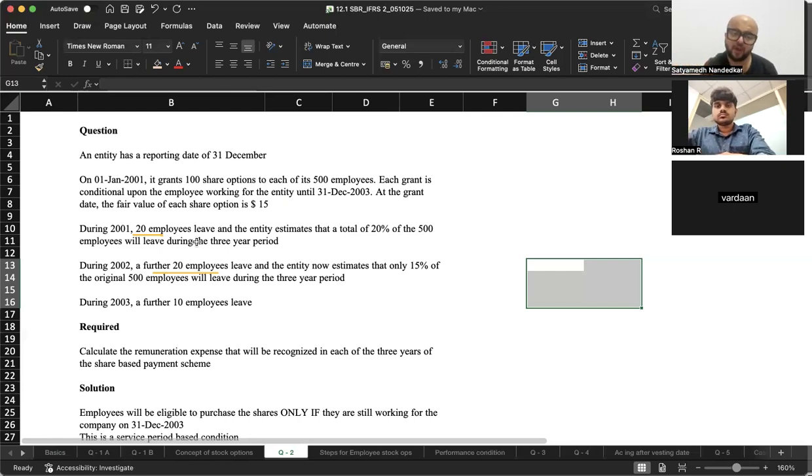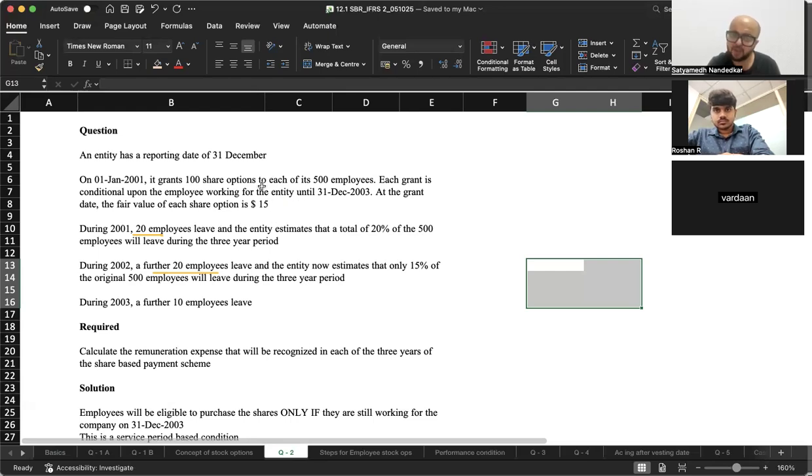That means only 400 will get the right to purchase the shares at a reduced price. So when you create a provision, when you set that amount separately, you should create this provision only for 400 employees. 400 into 100, okay, that is 40,000.